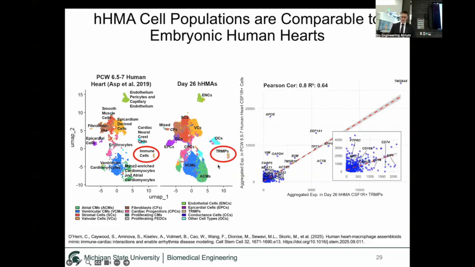And so we did a differential gene expression analysis and looked at cells specifically that express CSF1R, which tissue-resident macrophages express, in this immune cell cluster of human embryonic hearts and then our heart assembloids. And you can see, given the Pearson correlation coefficient, they had a really strong coefficient of 0.8, indicating that our macrophages are very, very similar to their tissue-resident macrophages in the heart.